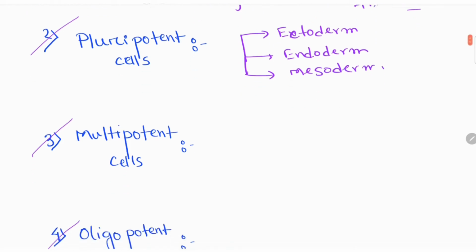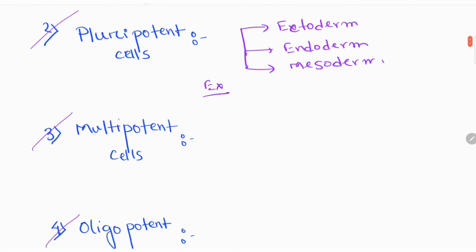Here is the specialty. The example is primordial germ cell. This is the example of pluripotent cells.